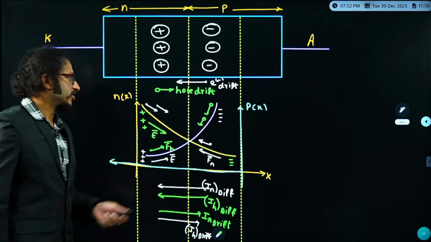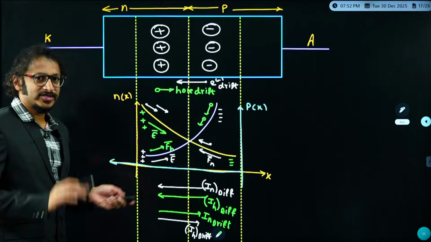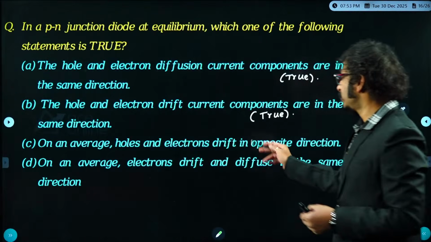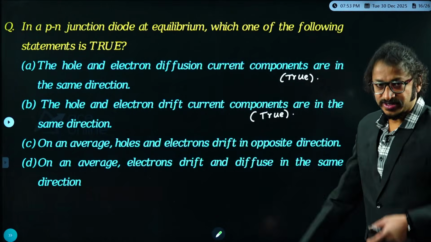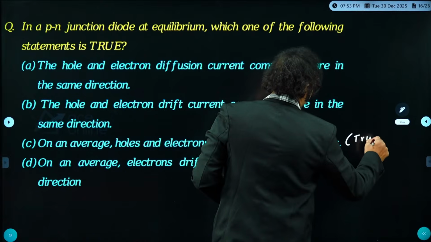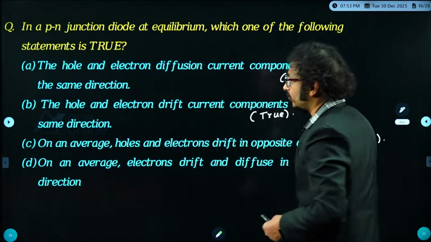This is the way electrons are getting drifted. I am talking about only the direction of electrons and holes. So on an average, holes and electrons drift in opposite direction. Perfect. So this is true. On an average, electrons and holes are drifting in opposite direction.